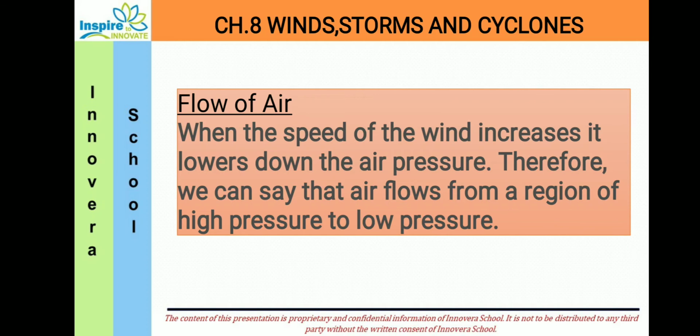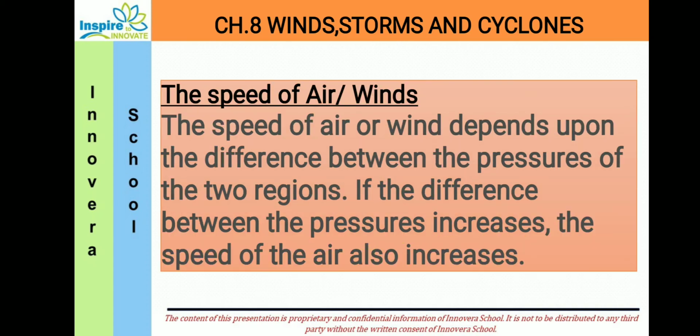Flow of air. When the speed of the wind increases, it lowers the air pressure. Therefore, we can say that air flows from a region of high pressure to low pressure. Let us see about the speed of air or winds. The speed of air or winds depends upon the difference between the pressure of two regions. If the difference between the pressure increases, the speed of the air also increases.